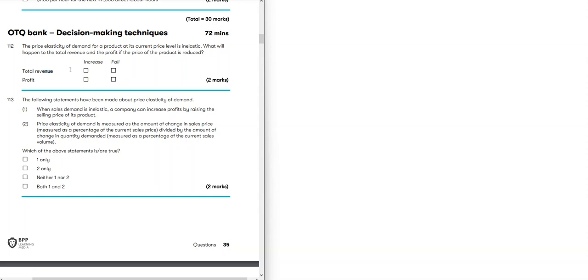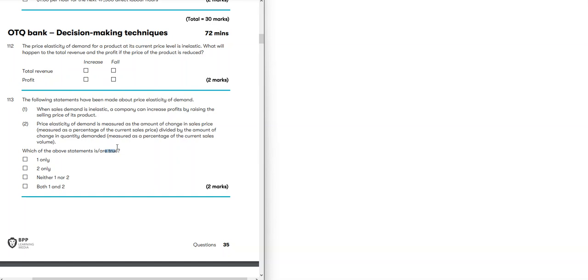Remember, they didn't say sales units. Whenever you decrease sales price, sales units is always going to increase, even if it is elastic or even if it is not elastic. But the thing is the revenue. When you increase price when it is inelastic, even though demand decreases, your overall revenue will increase. So they're not talking about units, they're talking about revenue. So revenue will fall, profit will fall as well.